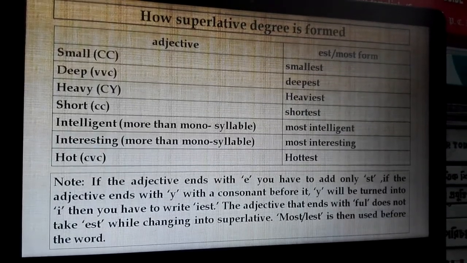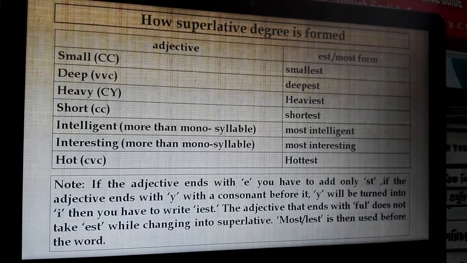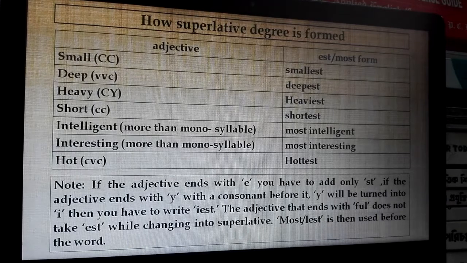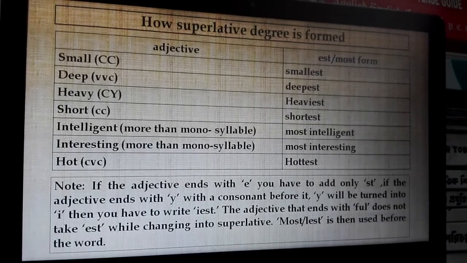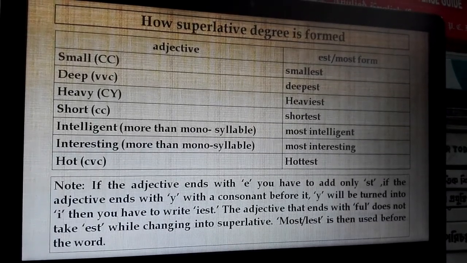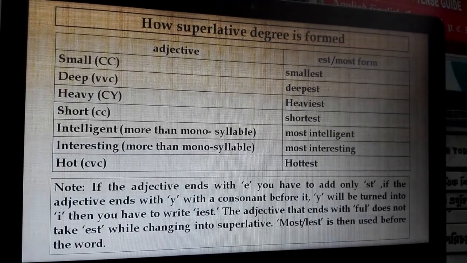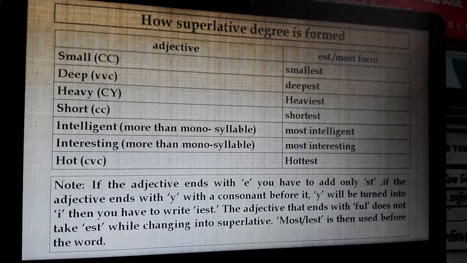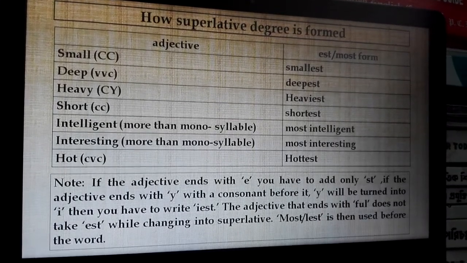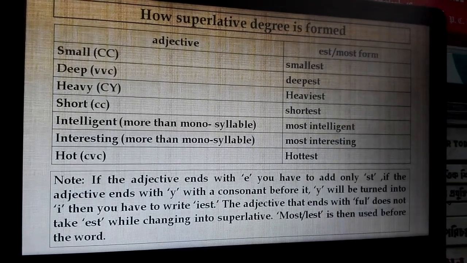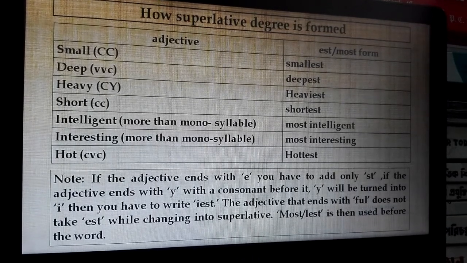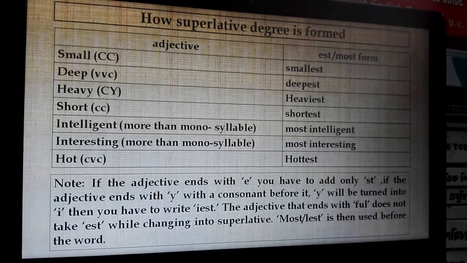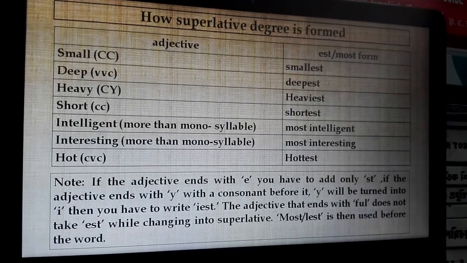Dear learners, if the disyllable adjective ends with LE, then you add R to make the comparative and ST to make the superlative, such as noble, nobler, and noblest. And if the disyllable adjective ends with ER, then you add ER to make the comparative and add EST to make the superlative, such as clever, cleverer, and cleverest.